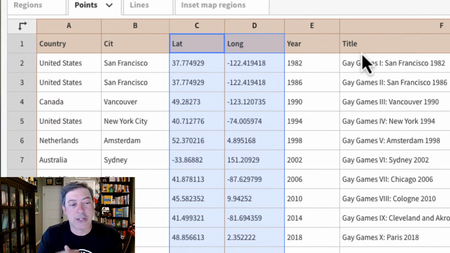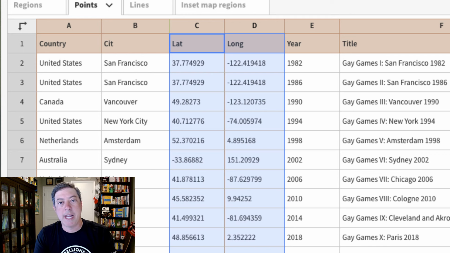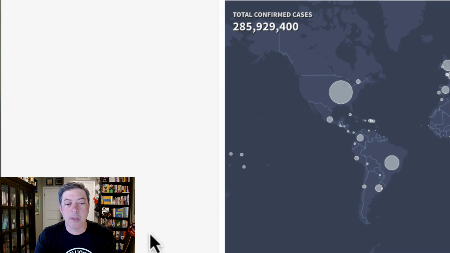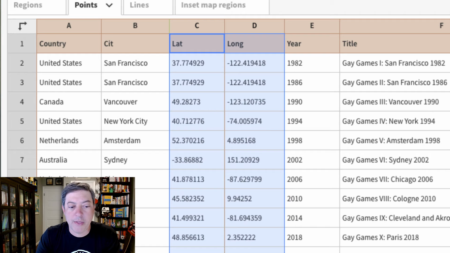Okay, so latitude and longitude, I would definitely not suggest this, but I just used an online tool to get the longitude and latitude of each of these cities, because we're doing like a dozen cities. I don't mind doing a little bit of manual work. If I had 100 cities or 200 cities, I would definitely use a coding language to do that, like use Esri or R or something like that. I definitely wouldn't do this using some manual online tool, unless you could do it as a batch, which I didn't bother doing. But anyway, all that being said, I used this template for this particular map.